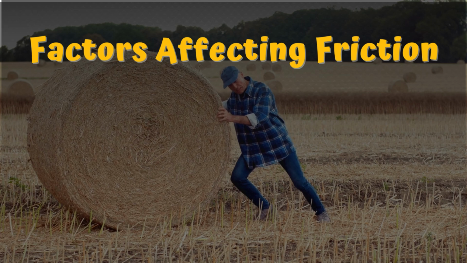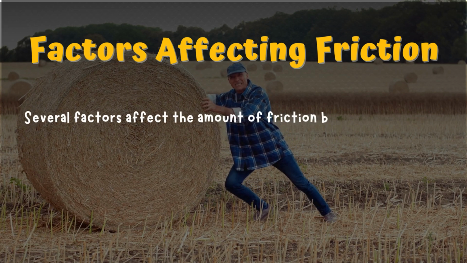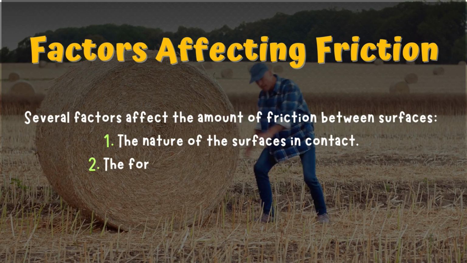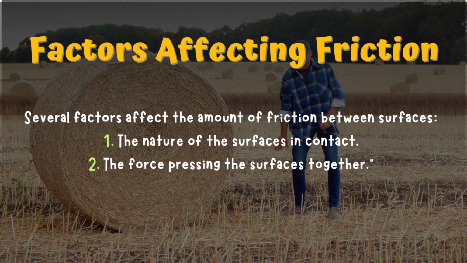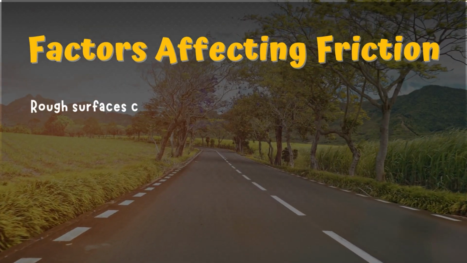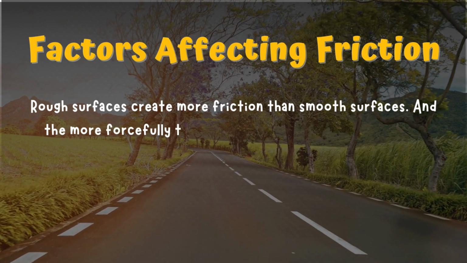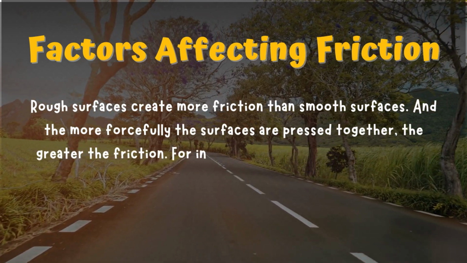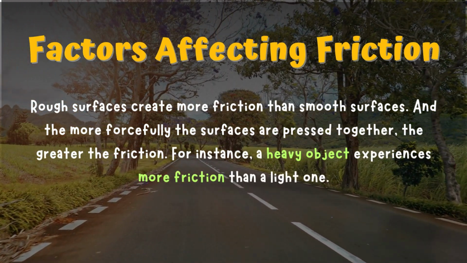Factors affecting friction. Several factors affect the amount of friction between surfaces. 1. The nature of the surfaces in contact. 2. The force pressing the surfaces together. Rough surfaces create more friction than smooth surfaces. And the more forcefully the surfaces are pressed together, the greater the friction. For instance, a heavy object experiences more friction than a light one.